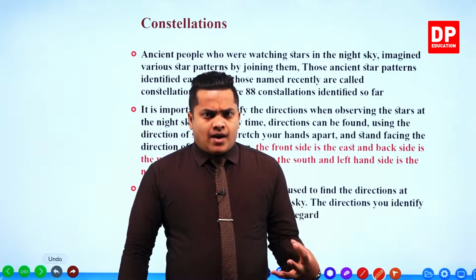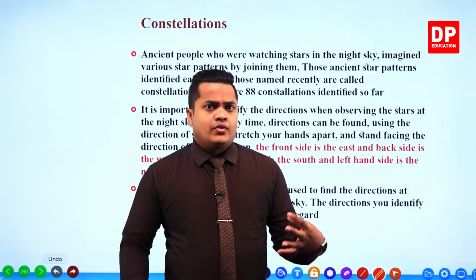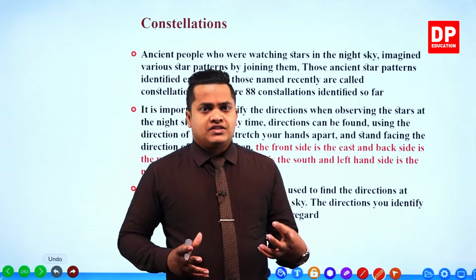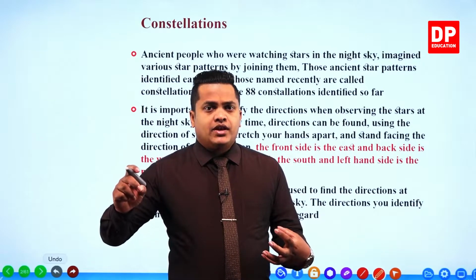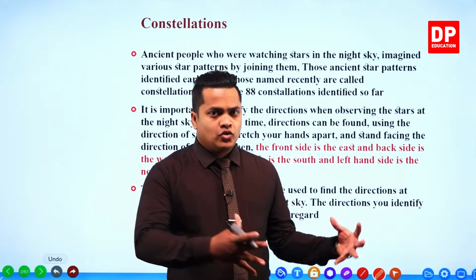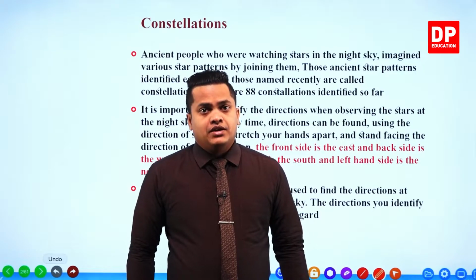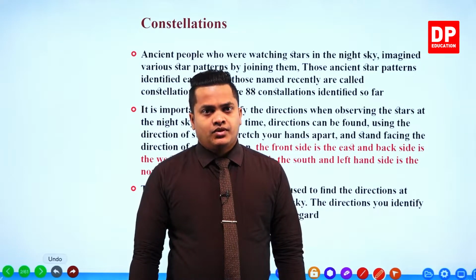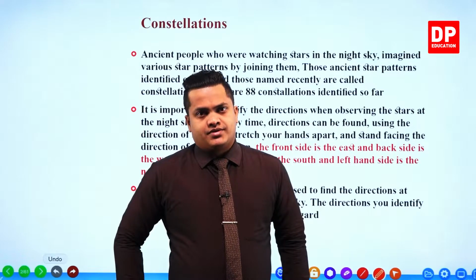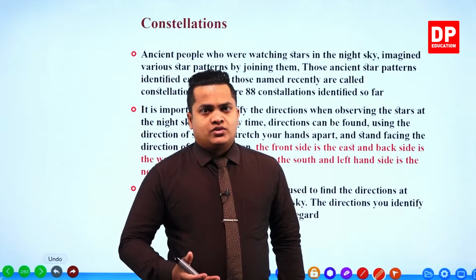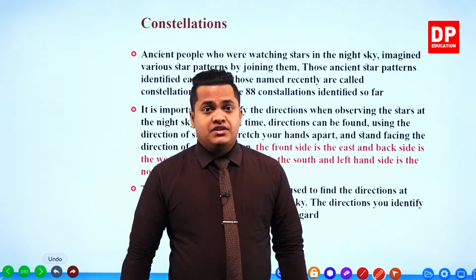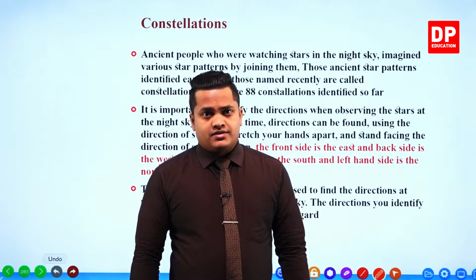Now when you take the star pattern, they took several stars and joined them using straight lines. After that, those star patterns were given a certain name according to the pattern. Later on, these star patterns were named as constellations. However, those things were named as constellations in recent times, my dear children. In the earlier times, these were referred to as star patterns.